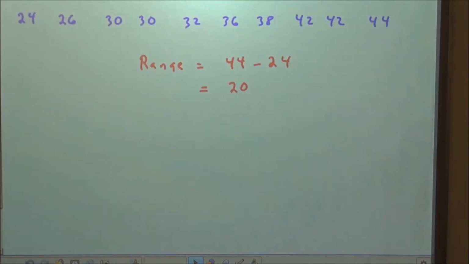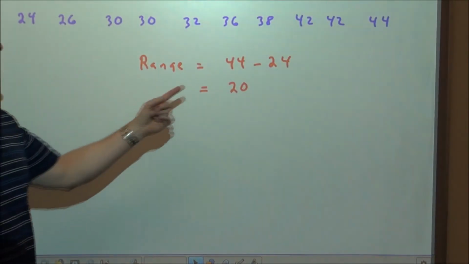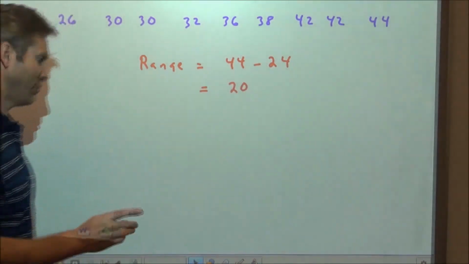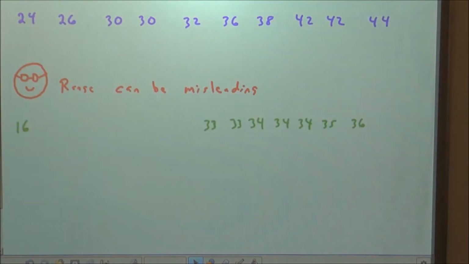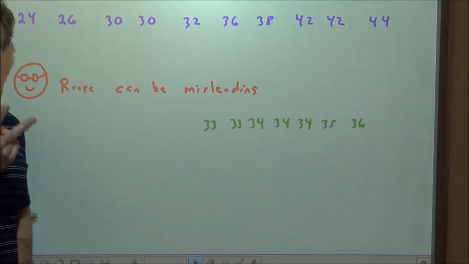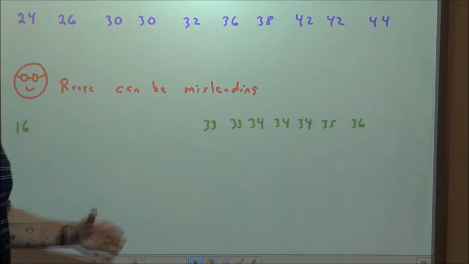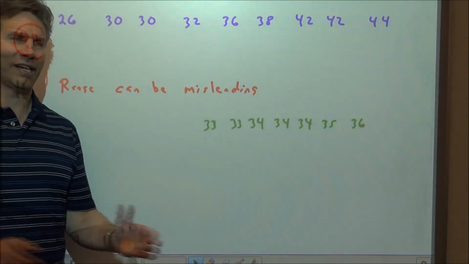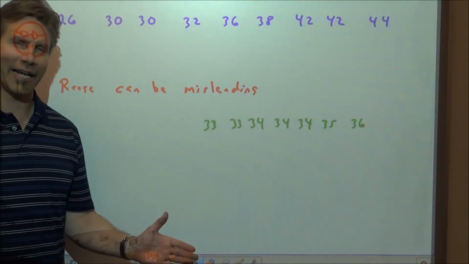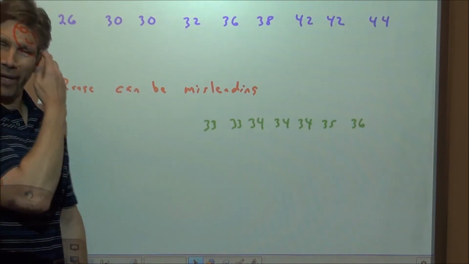Now let's look into those a little bit. There's our data set, the range, the high minus the low. We have a range of 20,000 in our data set. The range can be misleading. It's a weak statistic because it only looks at 2 scores. You can have 1,000 scores in your data set. It would ignore 998 of them and only look at the max minus the min.